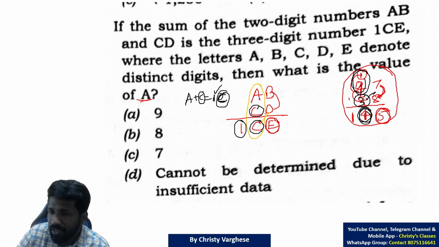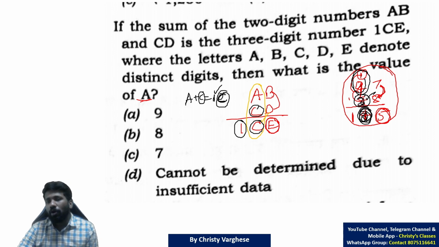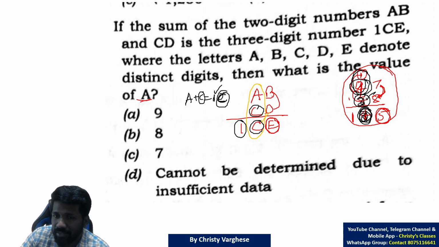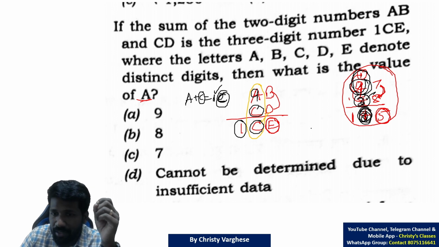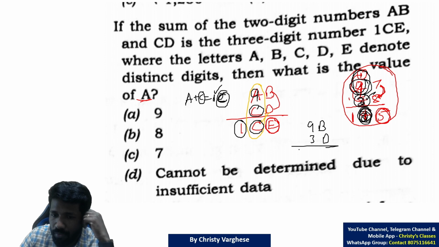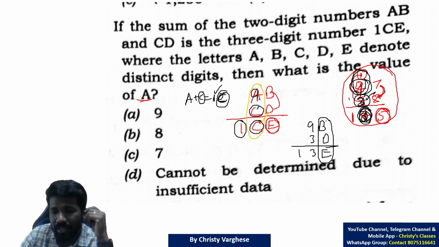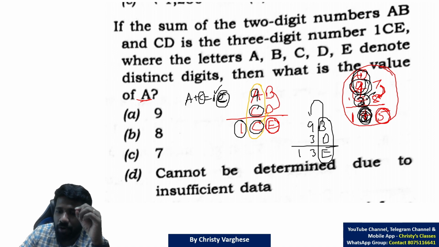If it was 3, this will be 13. If it is 2, this will be 12. That means C value will not matter. A value matters. Only if A value is 9, 9 plus C will be 10, 1C, whatever be the C. For example, 9B plus 3D is equal to 13E. Whatever be this B, D, E does not matter, but there will be a carryover here.